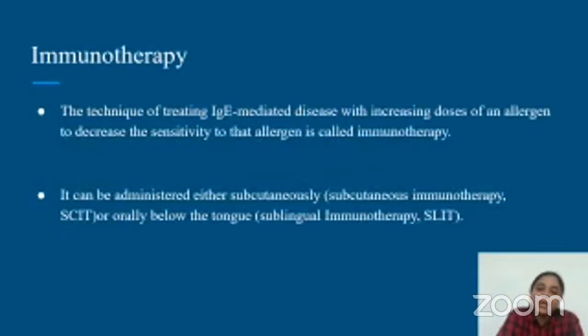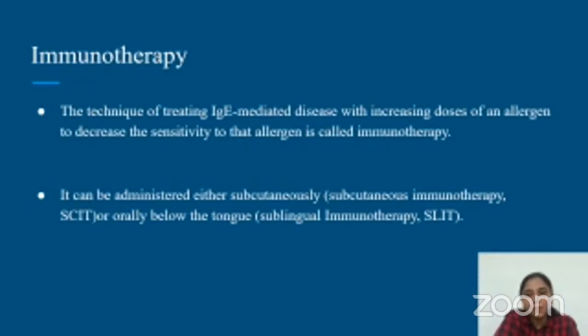So to make you more aware about immunotherapy, what is this immunotherapy? It is the technique of treating IgE mediated disease with increasing doses of allergen to decrease the sensitivity to that specific allergen. Whatever the individual is sensitive to, we are trying to desensitize that particular individual in the form of immunotherapy. It can be done in two ways, SCIT therapy or SLIT therapy.